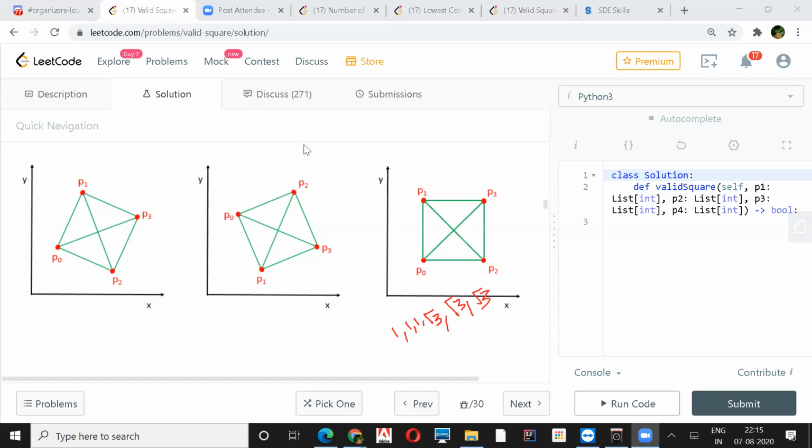So in that case, what you need to do is always compare that 4 distances should be the same and 2 distances should be the same. So that is one small correction we have to make. Then only it is going to give a correct result. But again, we can come up with a different case then. That will be difficult, because we won't be able to come up with a test case like that.